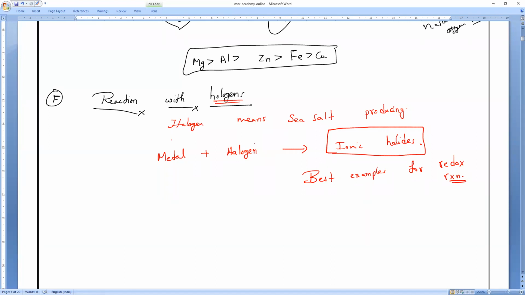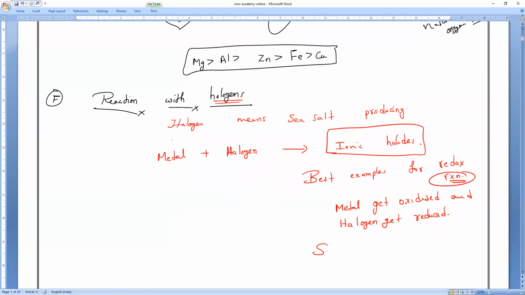Metals always get oxidized by donating electrons, and the halogens receive the electrons, so they get reduced. Clear, everybody? That is why this is the best example of redox reactions.